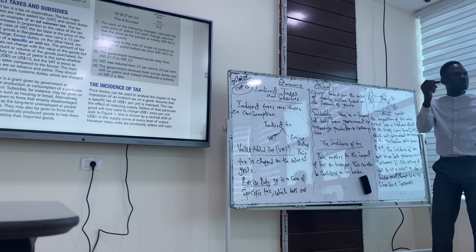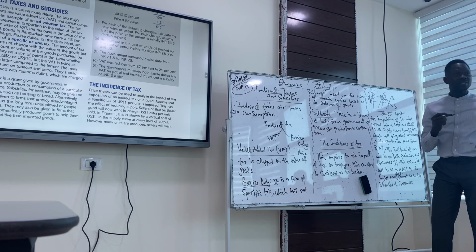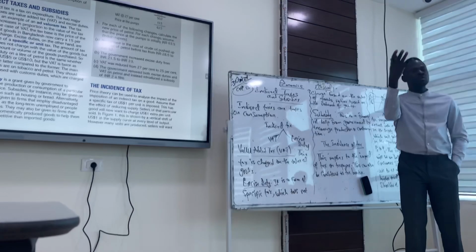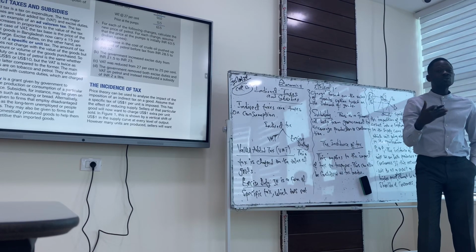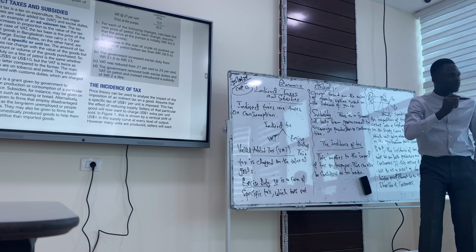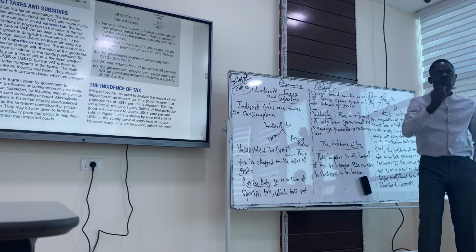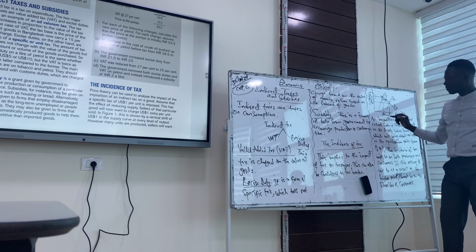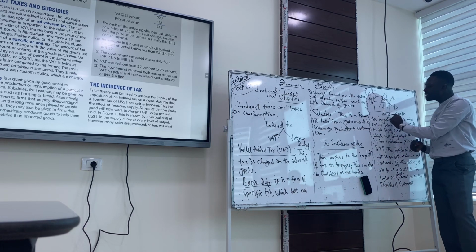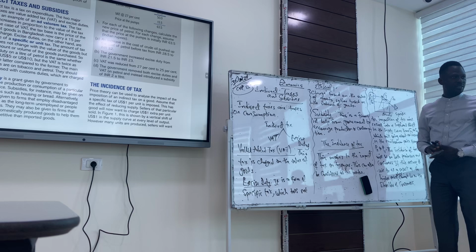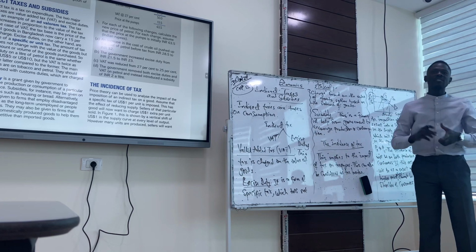An indirect tax imposed will increase the cost of production for firms. Because they cannot always increase price, the first thing they would try to do is to reduce the quantity supplied in the market. So as soon as quantity supplied reduces in the market, the quantity demanded will contract. There will be movement along the demand curve, moving upward, contracting from this point to this point, which reduces the quantity. Quantity supplied has fallen from S2 to S1. Quantity demanded has also contracted from Q2 to Q1. Then we're going to have a high equilibrium price. That is the implication or the consequence of indirect tax.